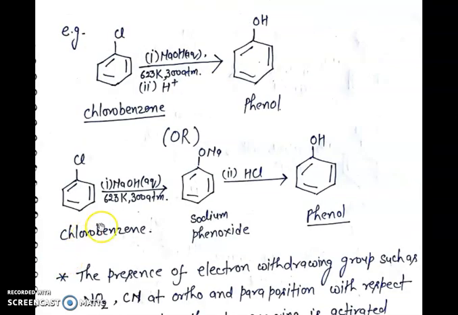When chlorobenzene is heated with an aqueous solution of sodium hydroxide at 623 Kelvin and under 300 atmospheric pressure, sodium phenoxide is formed, which upon acidification yields phenol.